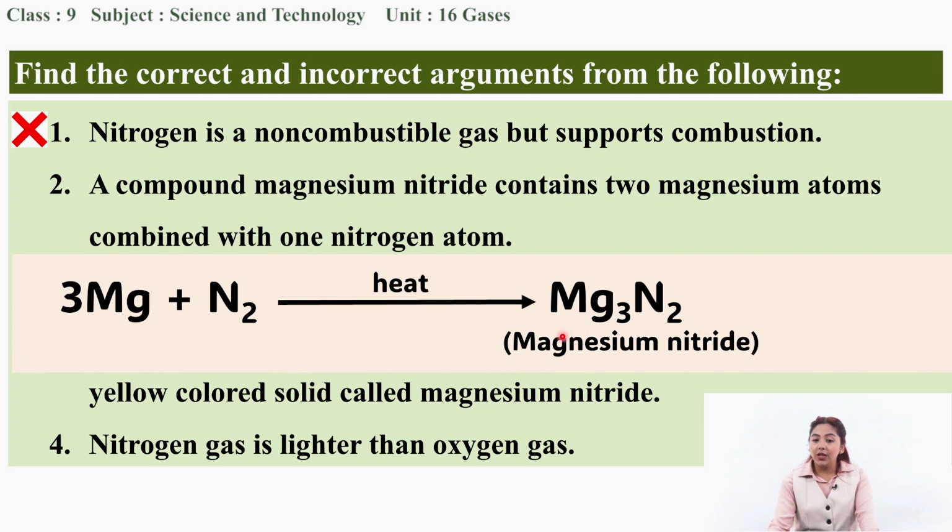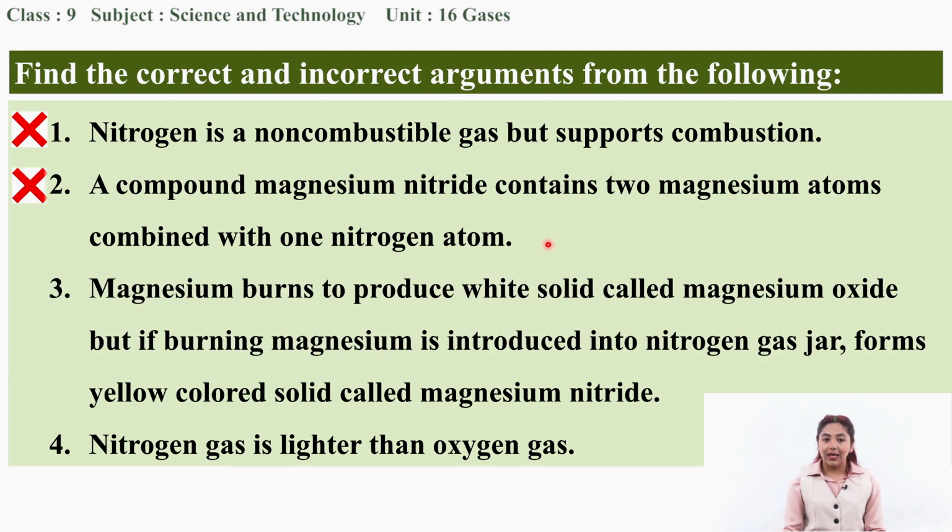In magnesium nitride, you can see 3 atoms of magnesium react with 2 atoms of nitrogen to form magnesium nitride. But here the argument says 2 magnesium atoms and 1 nitrogen atom. So we can say that the argument is incorrect.